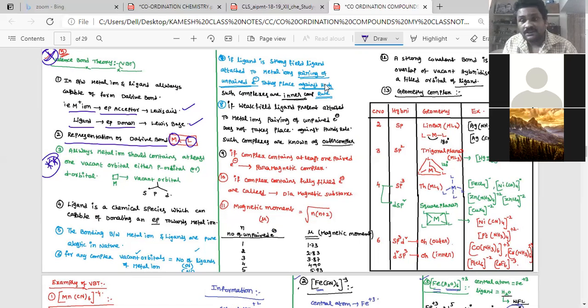Now VBT. According to Werner theory, it explains about the structure only, but it does not explain about geometry. To explain the nature of geometry, and how the metal ion is arranged with respect to different types of ligands, we use valence bond theory.